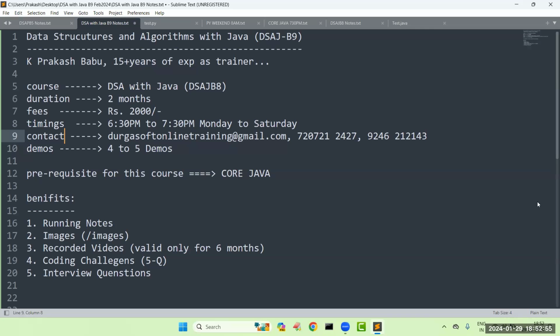Can we say system design is a base of data structures and algorithms? Yes, sir. It is also a base of algorithms.